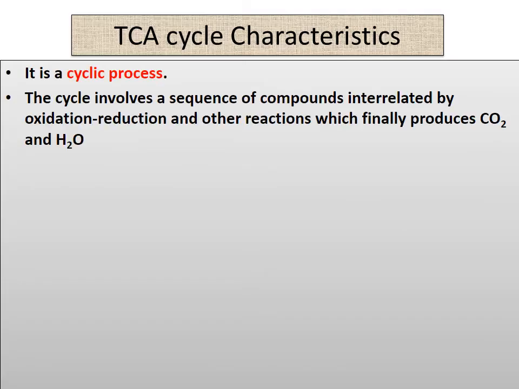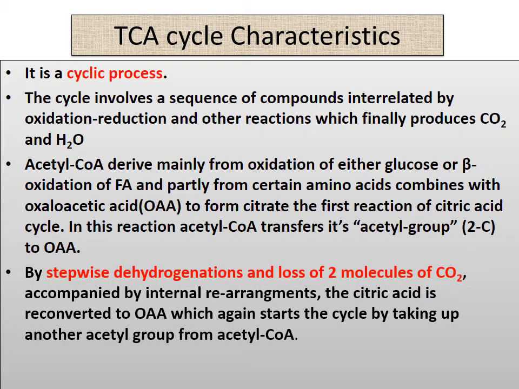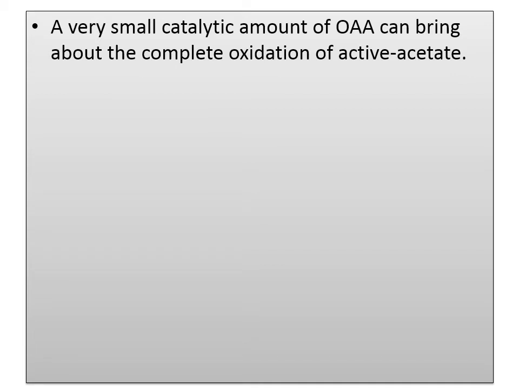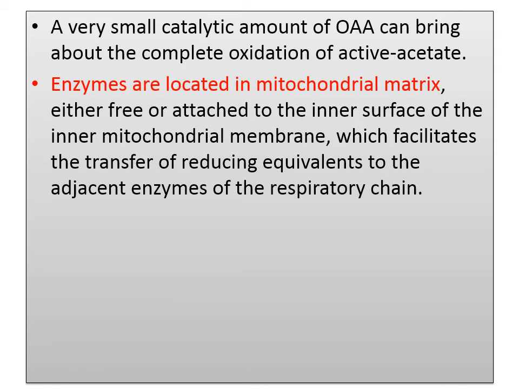Now the TCA cycle is a cyclic process, as we have seen, and it is completed by stepwise dehydrogenation and loss of two molecules of CO2, and oxaloacetate is reconverted. A very small catalytic amount of oxaloacetate can bring about the complete oxidation of active acetate. Enzymes are located in the mitochondrial matrix.